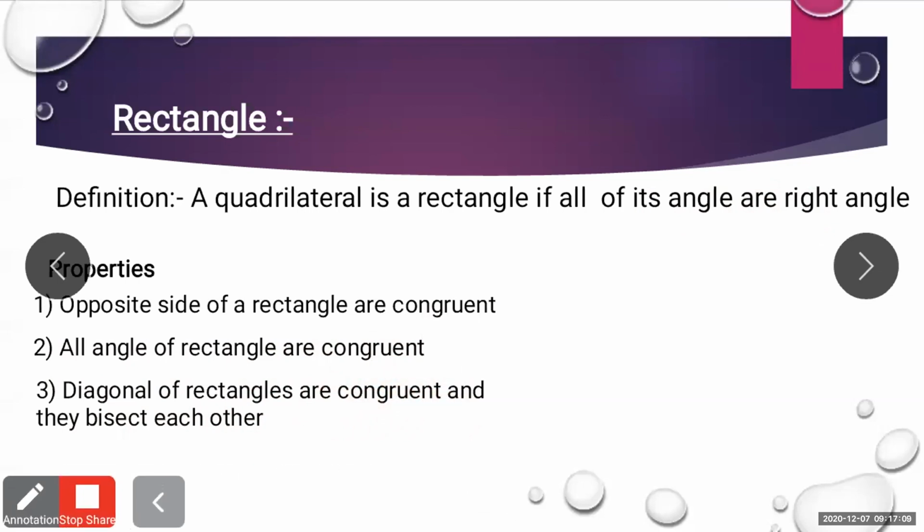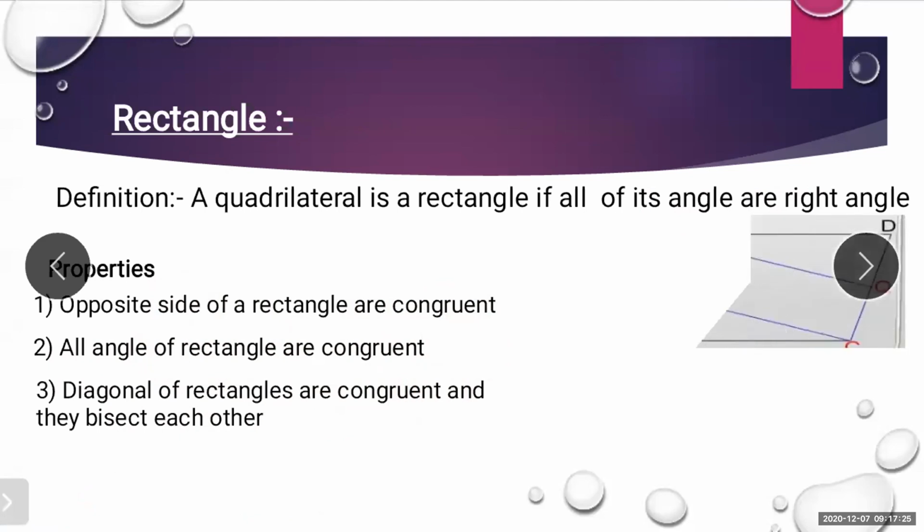Okay, and they bisect each other. I already explained what is the meaning of bisect each other. So all these three properties hold for a rectangle. Now here you can see the diagram. I have taken the diagram of the example which I have solved.